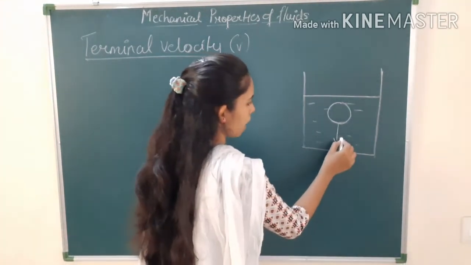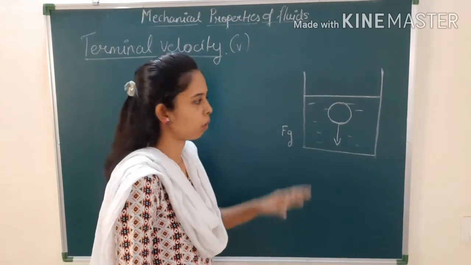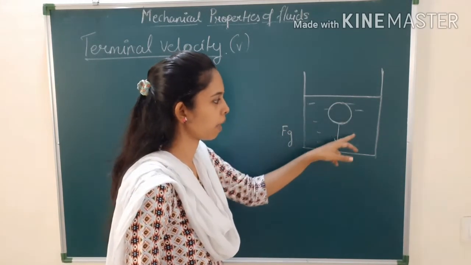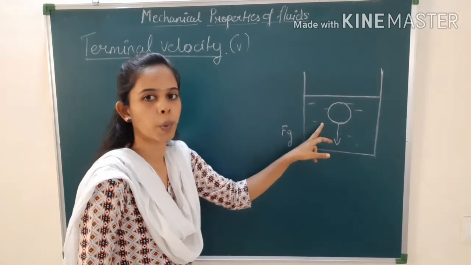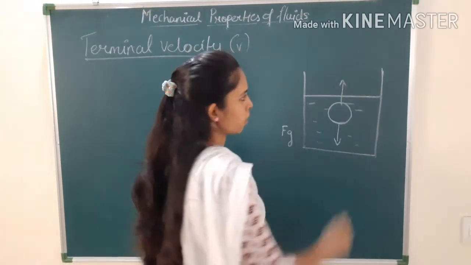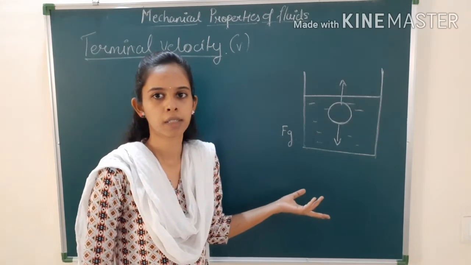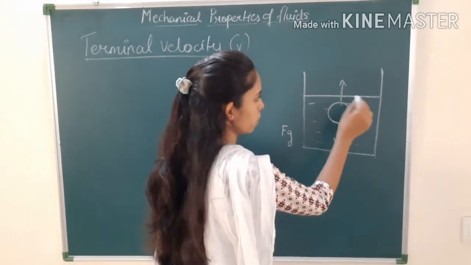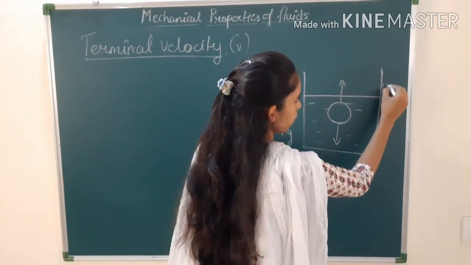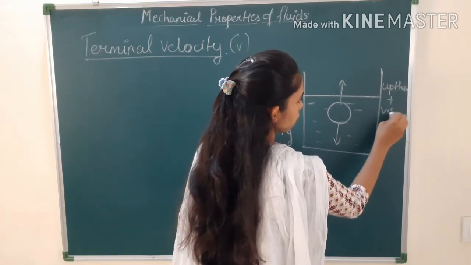Let us say that this downward force is nothing but Fg. But the liquid will not support this. So the liquid is also going to apply a force in upward direction, and this is called the buoyant force. Have you studied that buoyant force in your 9th and 10th standard, right? This is what we call upthrust. So upthrust plus the viscous force